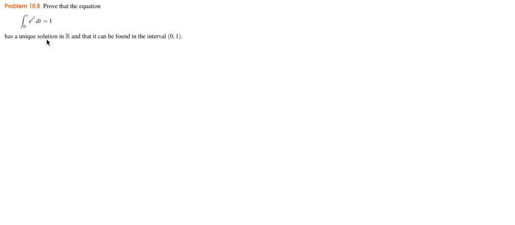Problem 10.8. Prove that the equation, the integral between 0 and x of e to the t squared dt is equal to 1 has a unique solution in R, and that it can be found in the interval 0, 1. Okay? So one way to prove this,